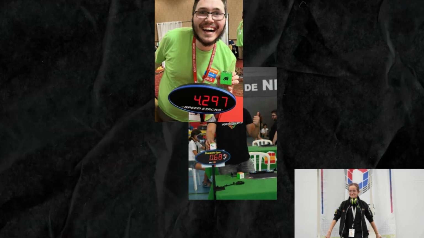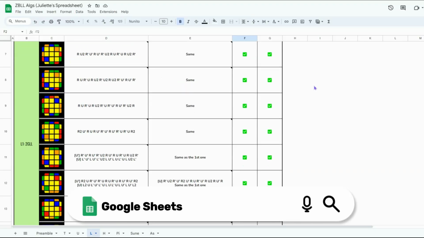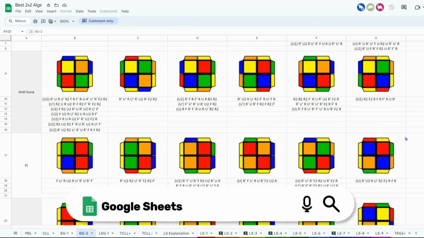This is actually the same with most algorithm websites, so personally, I actually use Google Sheets. Yes, this does sound a bit weird, and it would be if I was making them manually. Obviously, I'm not going to do that, that's way too much effort. However, there's actually no need to, as many top cubers have collaborated in making spreadsheets full of great algorithms for their events.